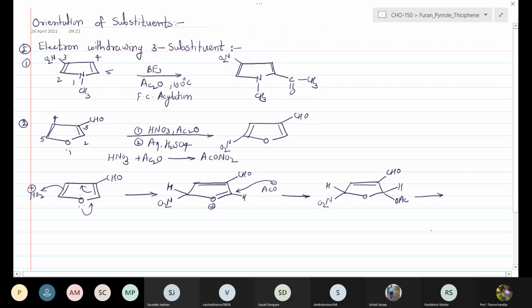In the next step, the reaction of this addition product is carried out with aqueous H2SO4.